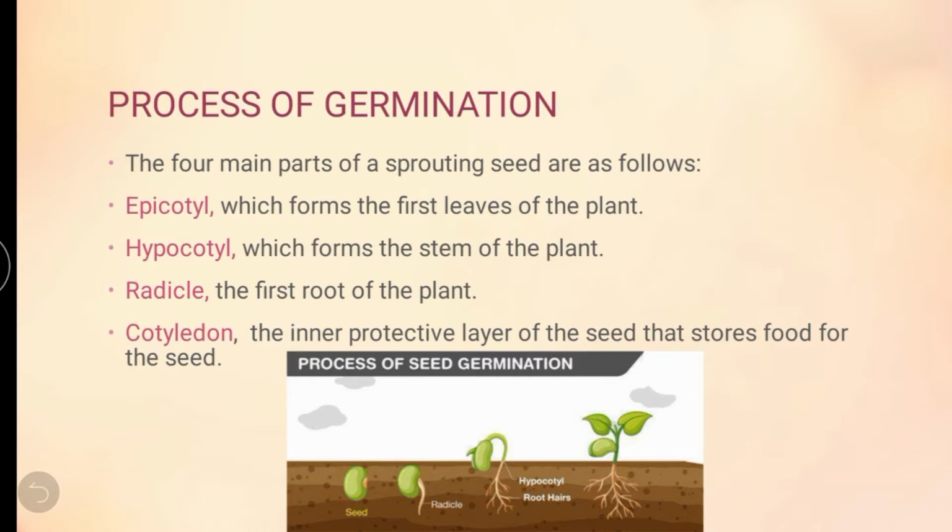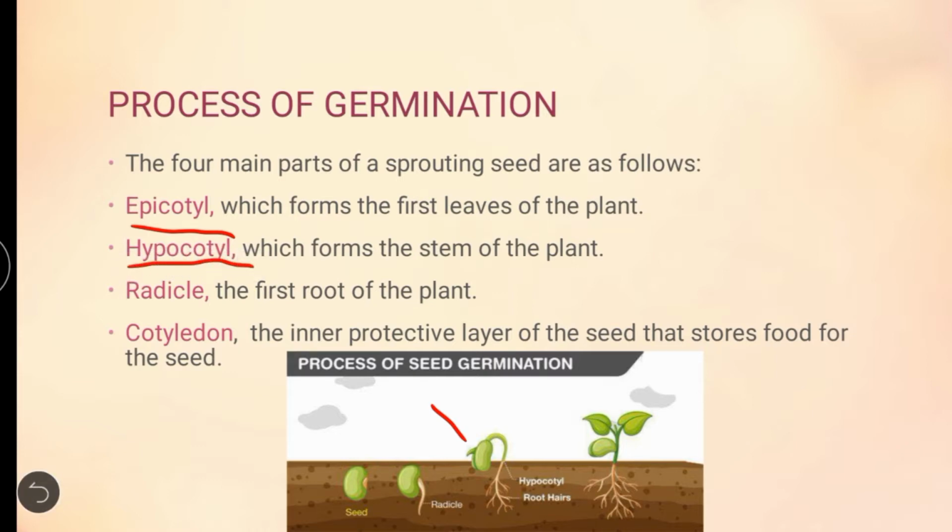First one, epicotyl, which forms the first leaves of the plant. Epicotyl means the first leaves of a plant. See, this is epicotyl. This is the first leaf of a plant. Then the second one, hypocotyl. What is the second one?